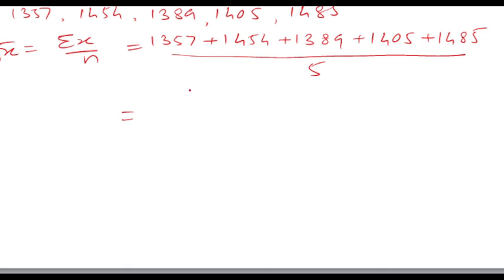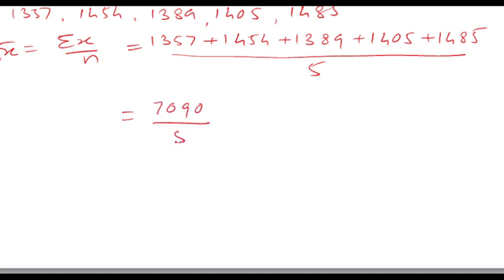How to add? One can use a calculator. With the help of a calculator, one can easily find this total. How to find this total? First number is 1357 plus 1454 plus 1389 plus 1405 plus 1485. This gives us 7090.